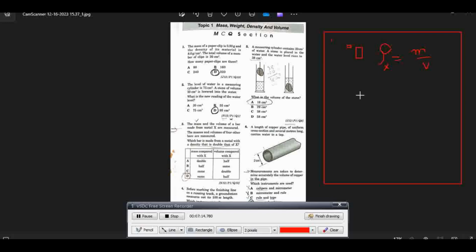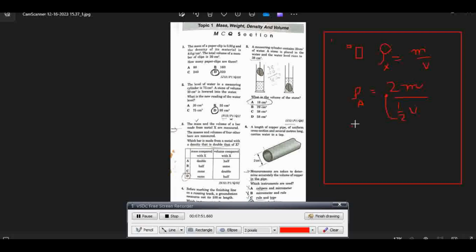Now for A, the density of metal A will be equal to its mass, which is double that of X, so 2M, and the volume is half, so 1/2 of V. When we solve it, this 2 will be multiplied with this 2 and we get 4.